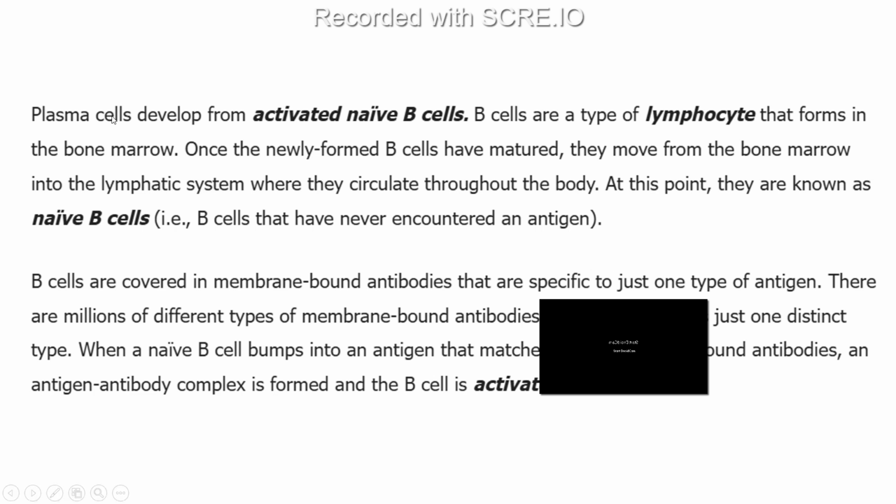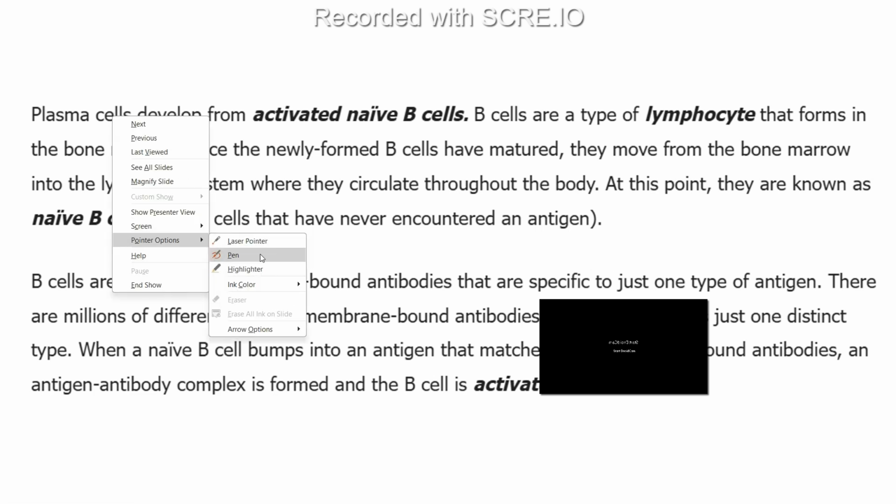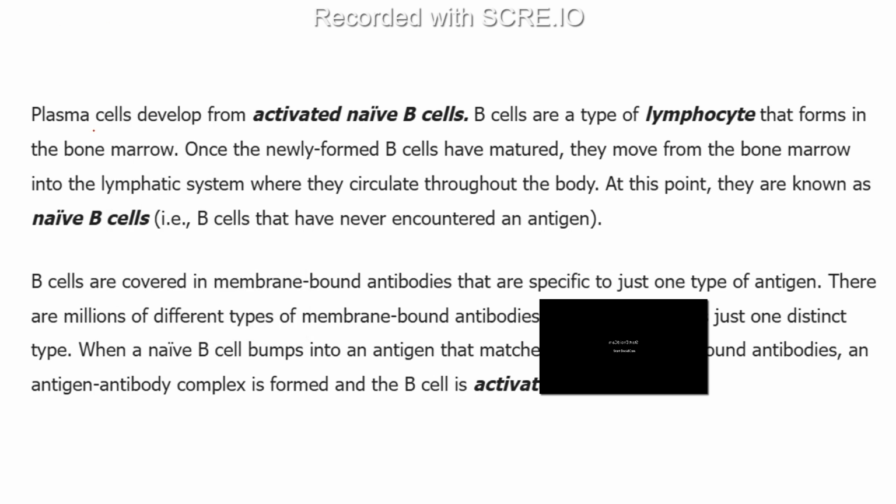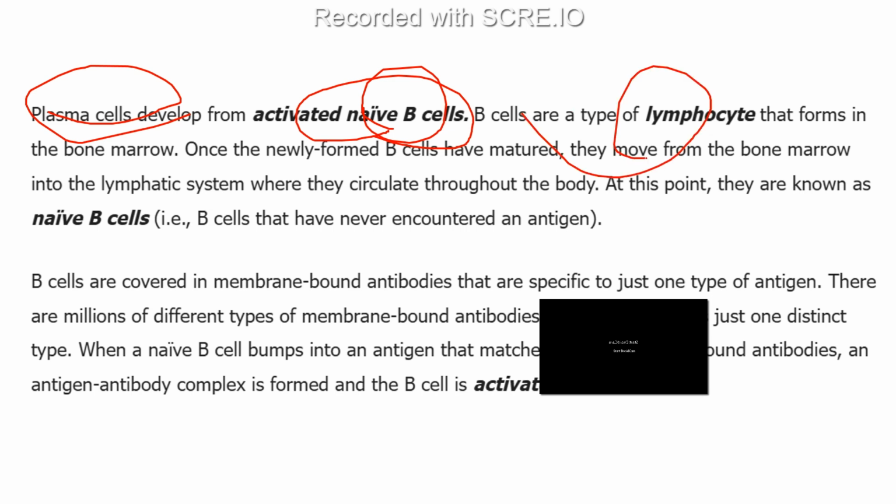So this plasma cell, I just want to give a little bit of introduction about it. This plasma cell developed from the activated naive B cells. When these naive B cells activate, the plasma cell develops from them. And the B cells, we know that it's a kind of lymphocyte, right? Lymphoid lineage, they produce these B cells, T cells, and NK cells. And these B cells mostly form in the bone marrow.